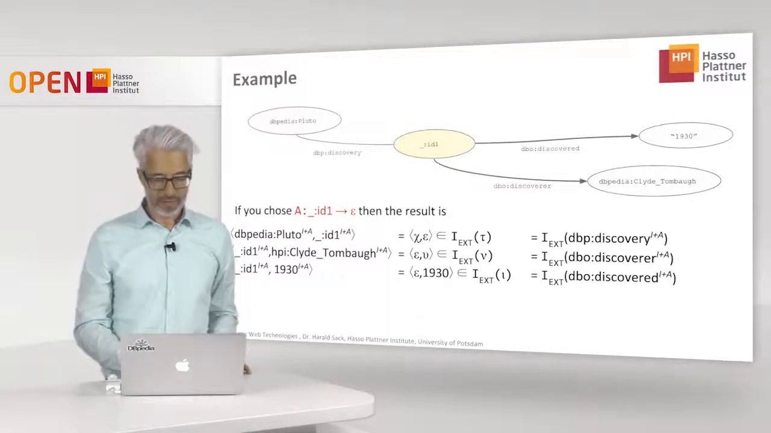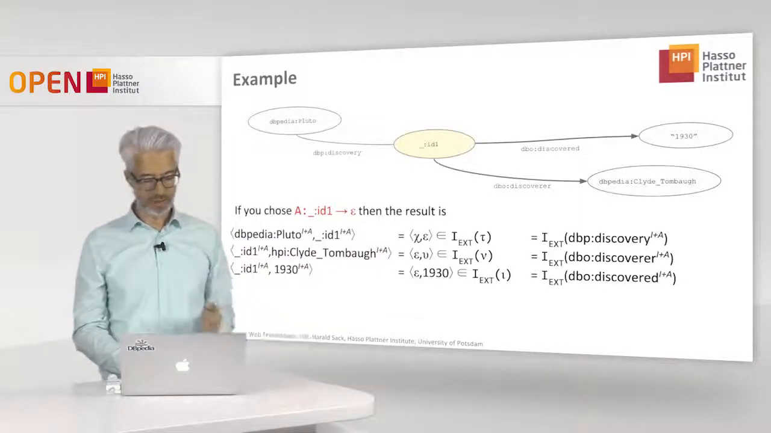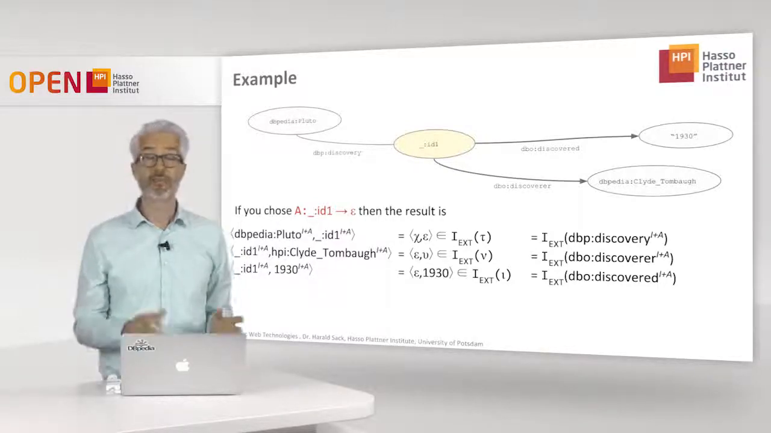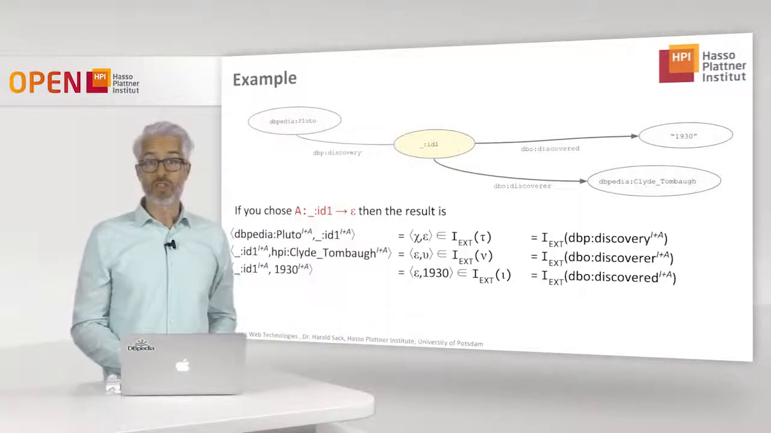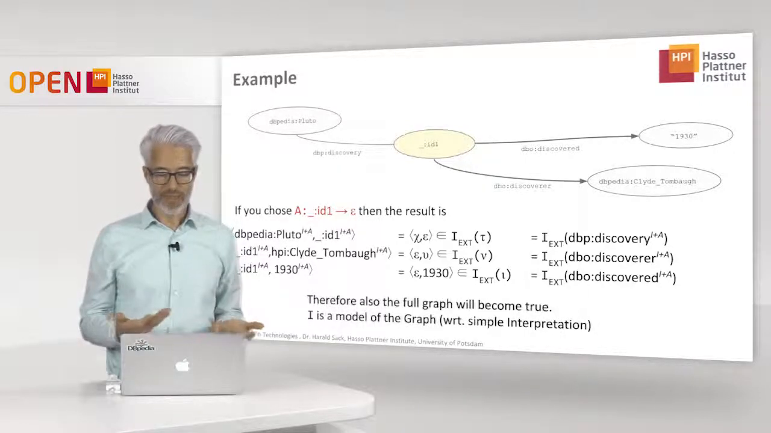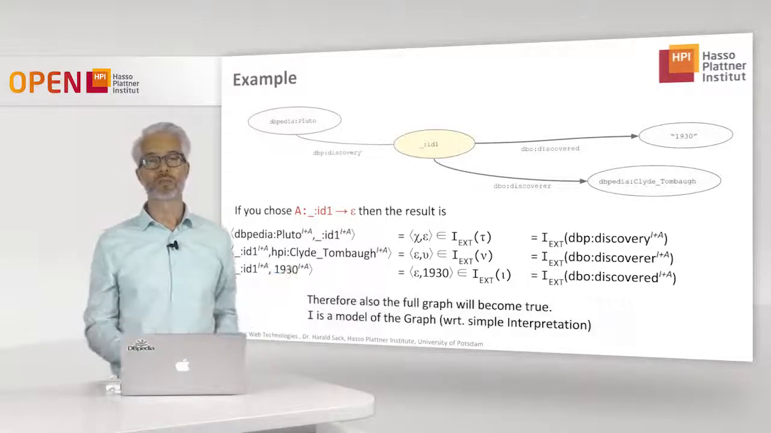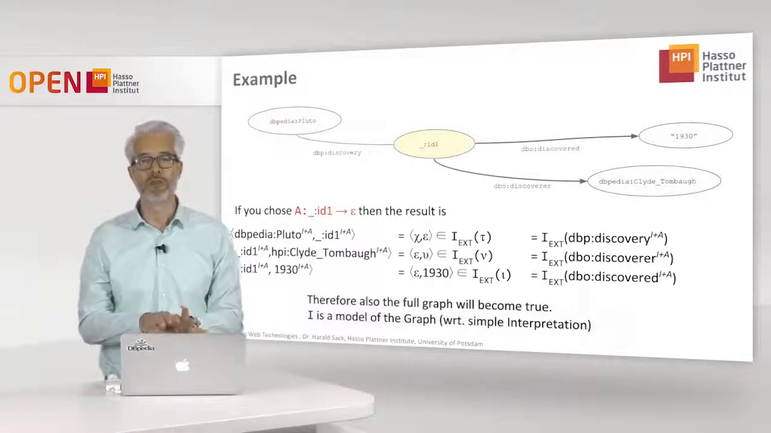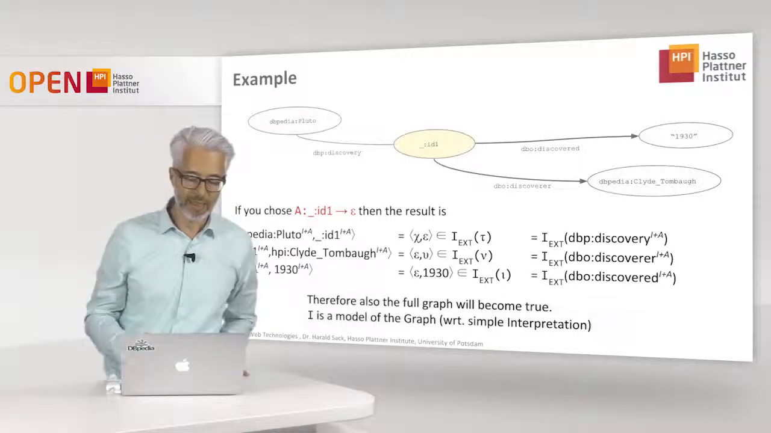property which has been mapped to Tau. And for example, the blank node is connected to Clyde Tombaugh, and the blank node is connected to 1930, with all these interpretations at hand. And you see exactly now, of course, the interpretation can be seen as a model for all of these triples, and then it can be deduced that also the full graph becomes true, and our interpretation that we have explicitly stated here is also a model of the graph. Of course, only with respect to simple interpretation, because we do not take care about the